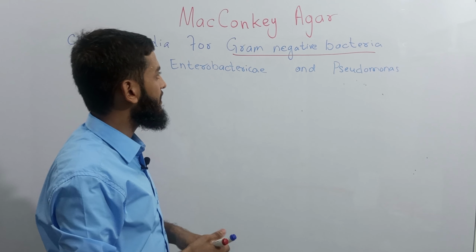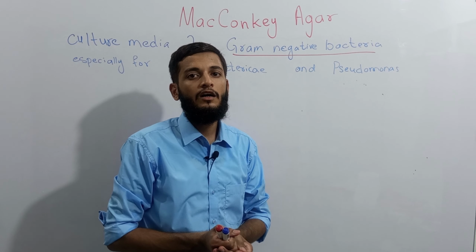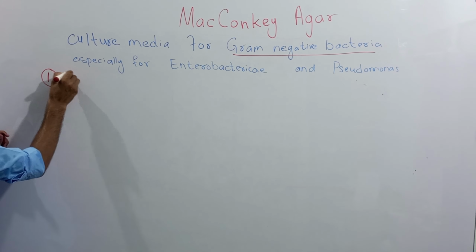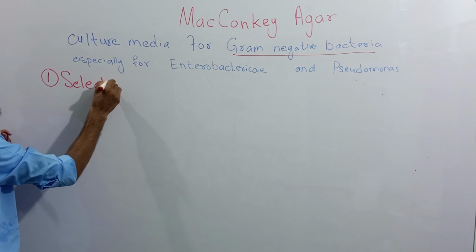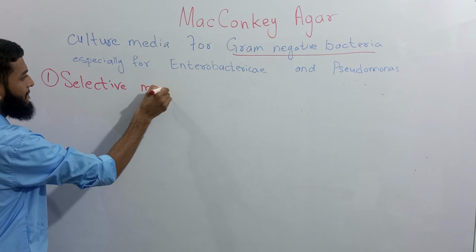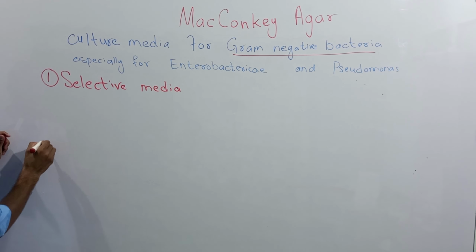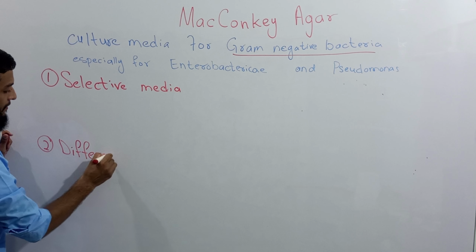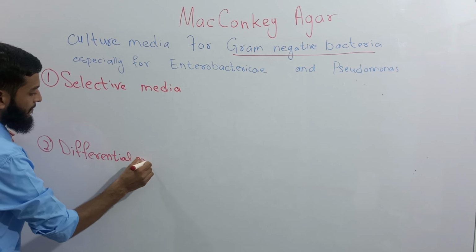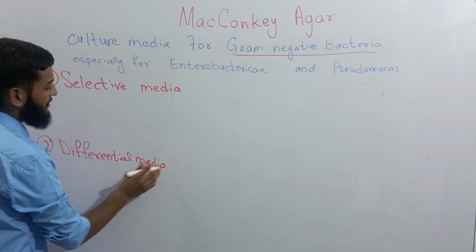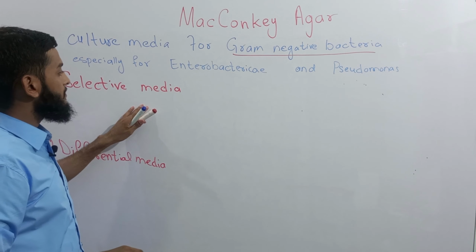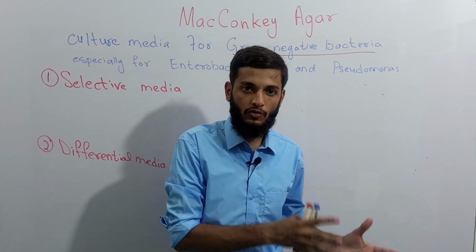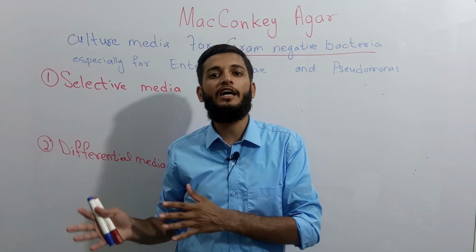Also keep this point in mind. This is most commonly used media because it has two main properties. First, it is a selective media. And second property, it's a differential media. Selective media means a type of agar which allows one type of bacteria to grow but inhibit the other type of bacteria.